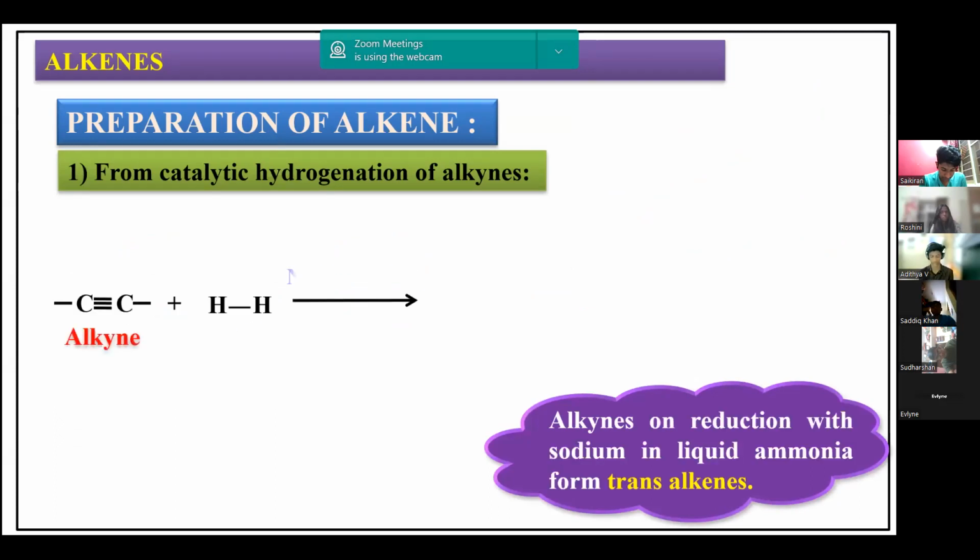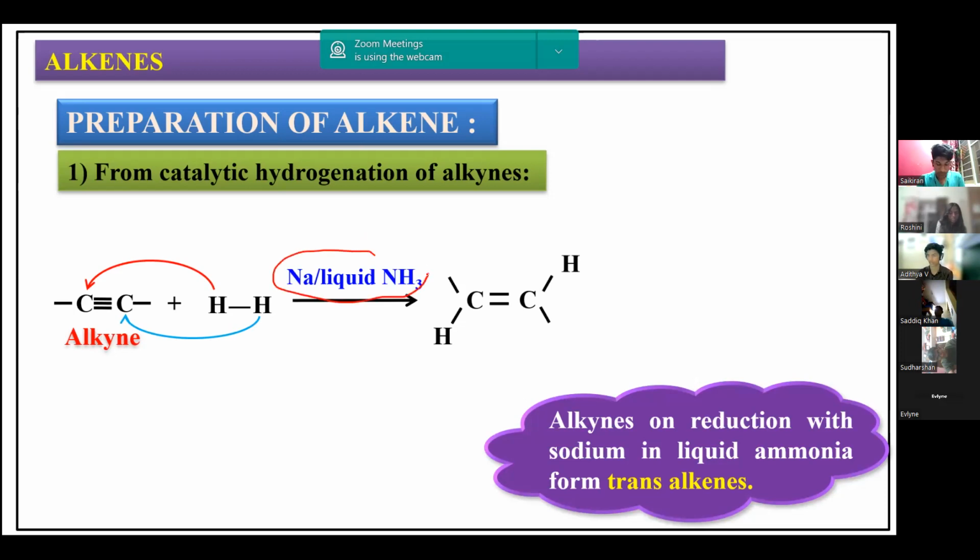Trans alkene is obtained if you use sodium in liquid ammonia. If you use sodium in liquid ammonia, you will get the trans isomer instead of the cis isomer. So it is very, very important, you have to remember this particular reagent. Same hydrogenation, but in the presence of sodium in liquid ammonia, that is what we are going to get, trans alkene.